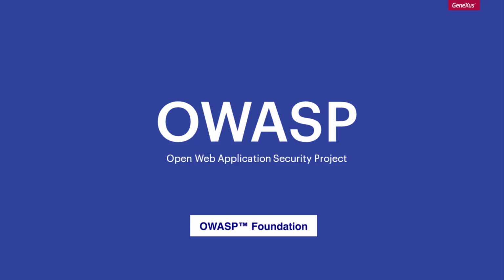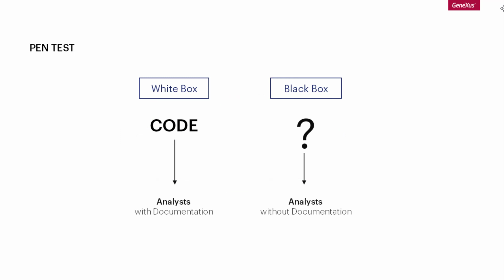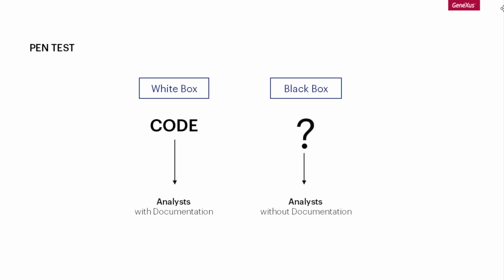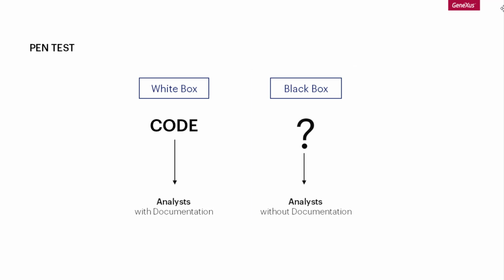In this regard, the better-known instance in the secure development cycle is the pen test, which represents a simulated attack that has been previously authorized to assess the system's security and to identify vulnerabilities that were not anticipated during the development stage. Pen tests may be white box or black box, depending on whether the analyst has the system's code and documents available or not. To such end, it's common to use automated analysis tools applied to static or dynamic code, whose validity is limited to the interpretation of the security analyst and to the context of the system analyzed.